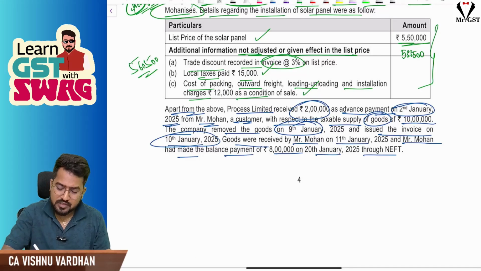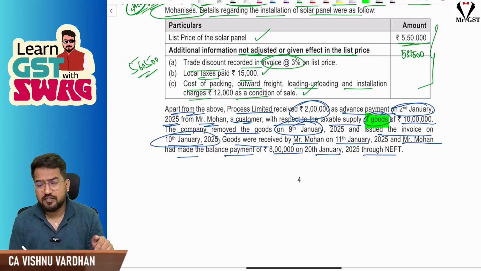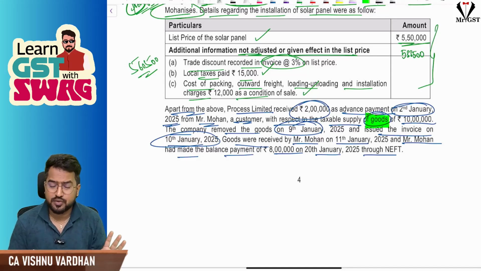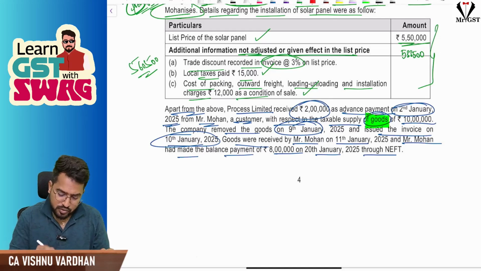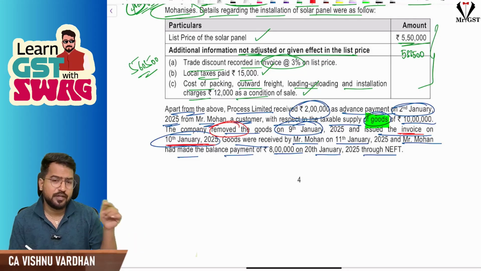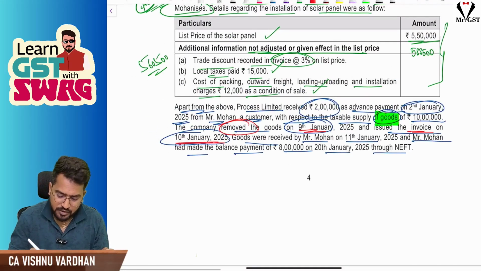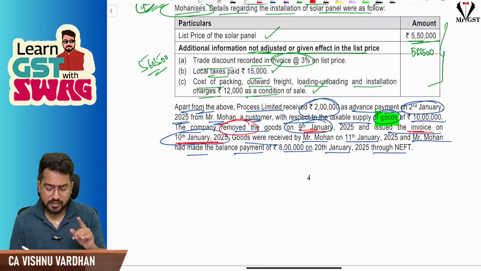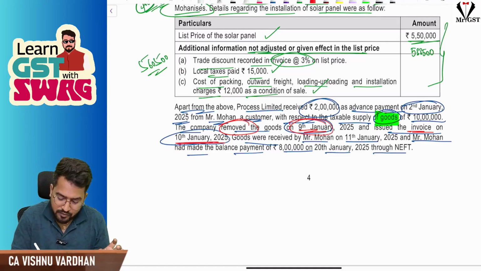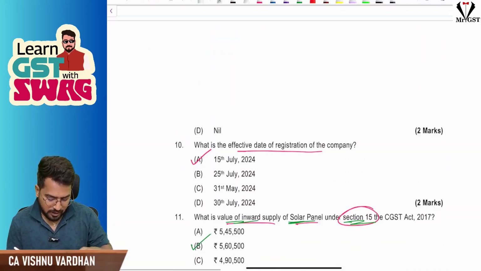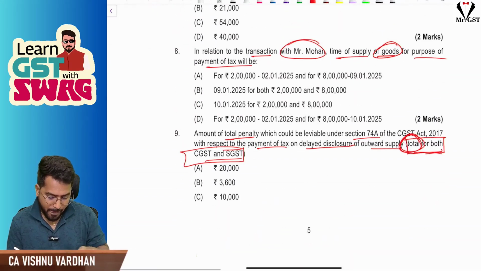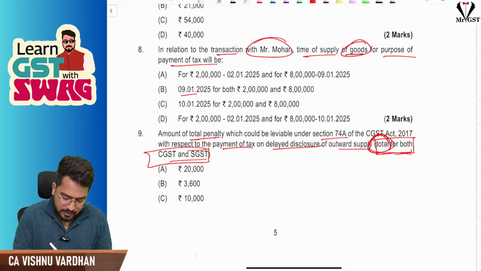First of all, we should understand this is goods. For goods, even if advance is received, that is not immediately taxable as per section 12(2). It is ADOI or DDOI, actual date of invoice or due date of invoice, whichever is earlier. Here, actual date of invoice is 10th Jan, and the due date of invoice, when goods removal is involved, is the date of removal. So 9th January is the due date, and actual date is 10th January. So for the entire 10 lakhs, 9th Jan will be the time of supply, for both 2 lakh and 8 lakh. Yes, option B is the correct answer.